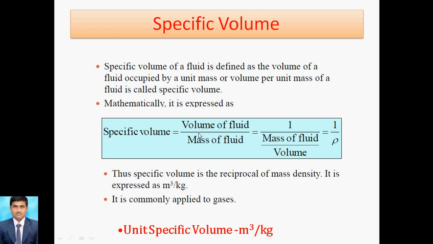So here we take volume over mass, with mass at the bottom, the denominator, and we know that mass over volume is rho, so 1 by rho is there. So this is regarding the specific volume, which is expressed in terms of meter cube per kg, because the unit is in reverse manner: volume is meter cube and mass is in kg. This is basically applicable for gases.